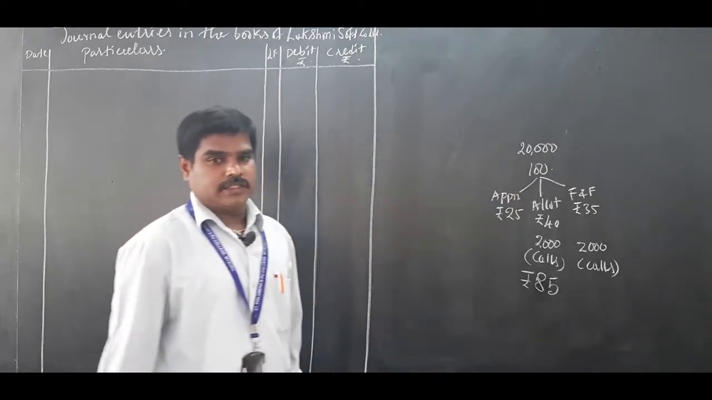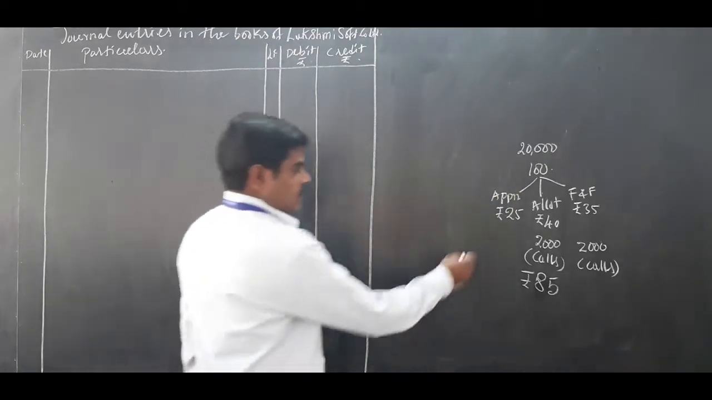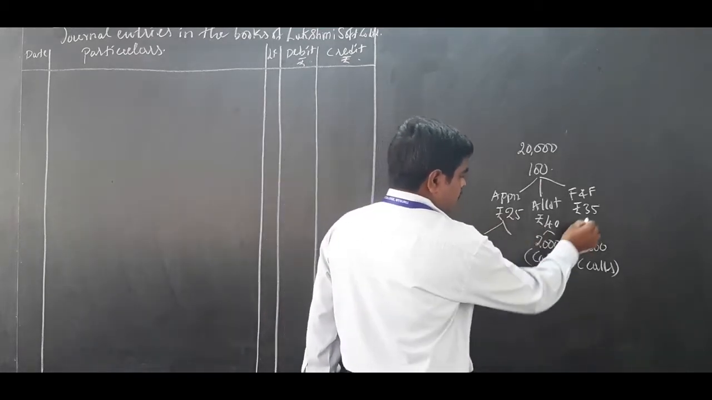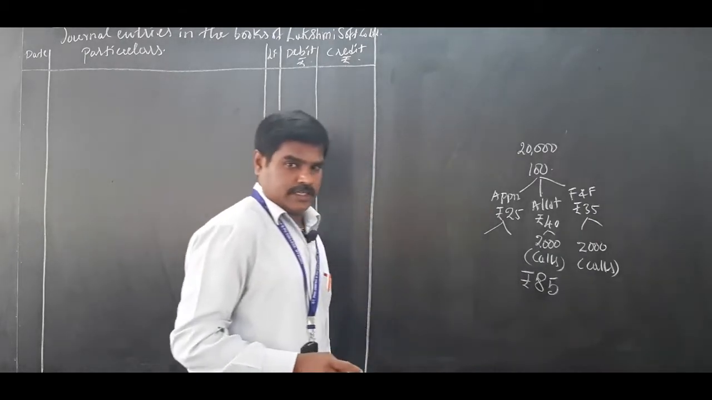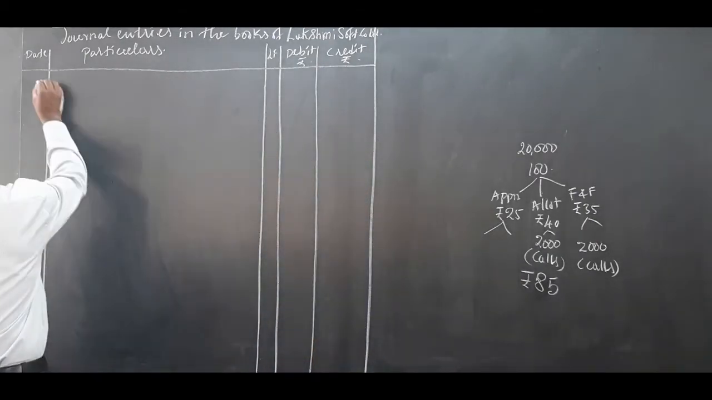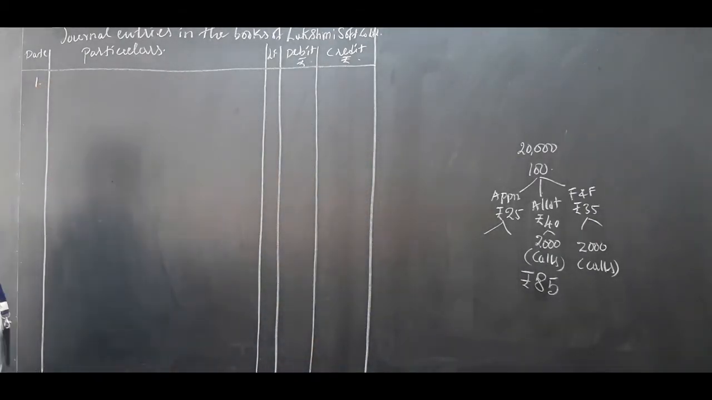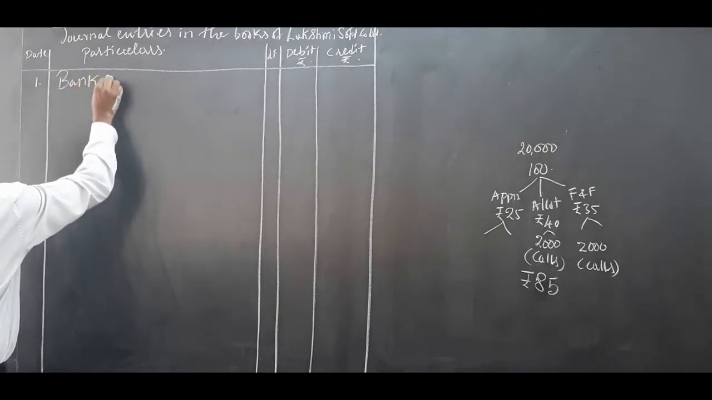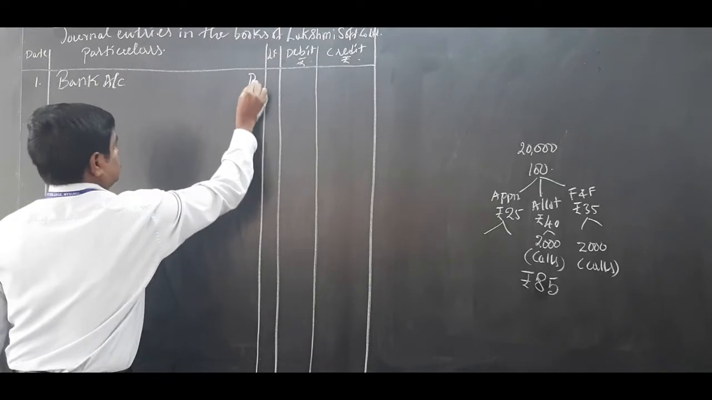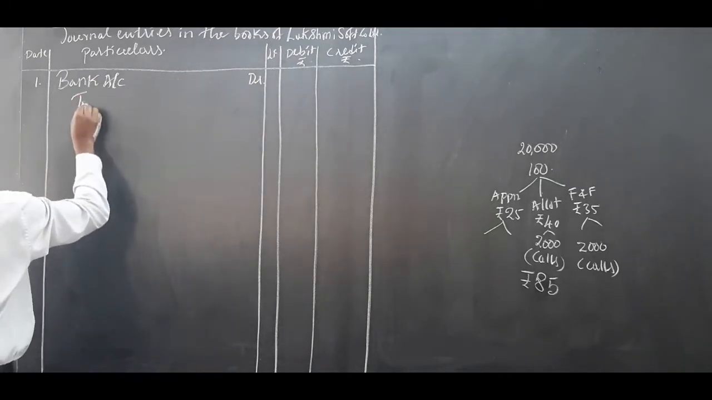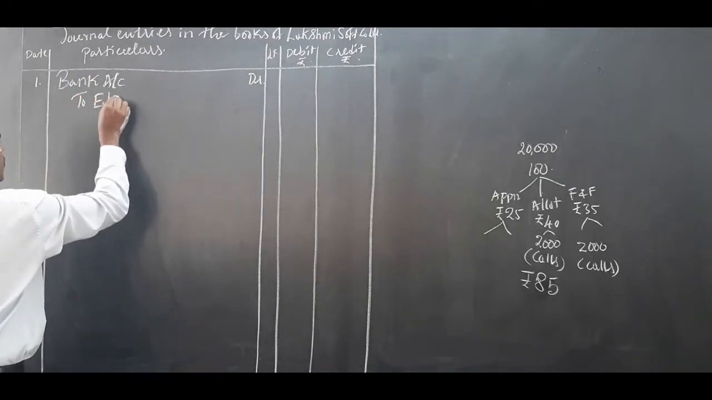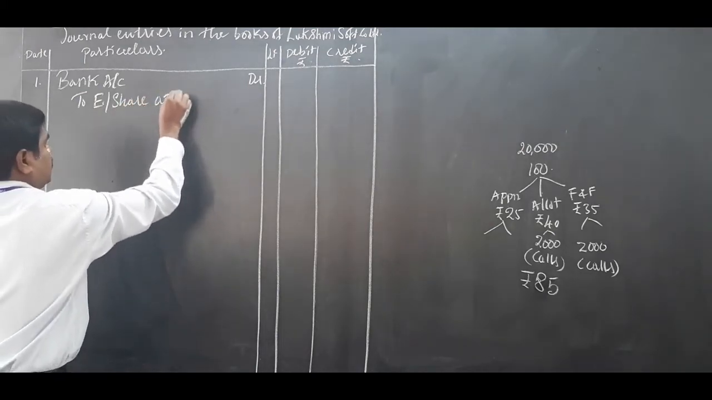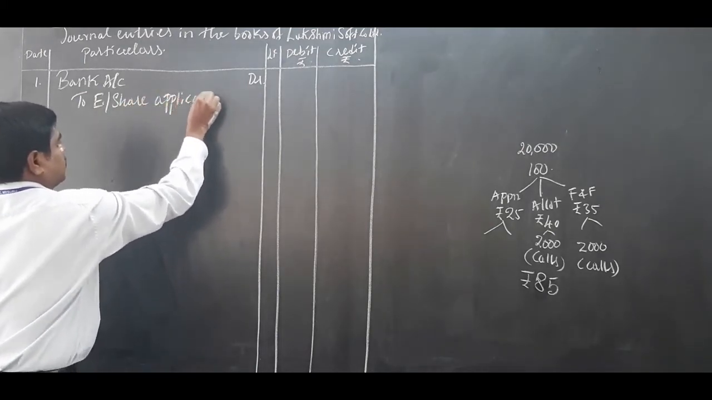Let us start the first one. Application will have 2 journal entries, allotment will have 2 journal entries, first and final call, 2 journal entries. First, journal entry number 1. When share application money is received, bank account debited to equity share application account.